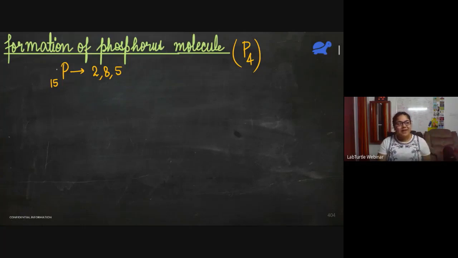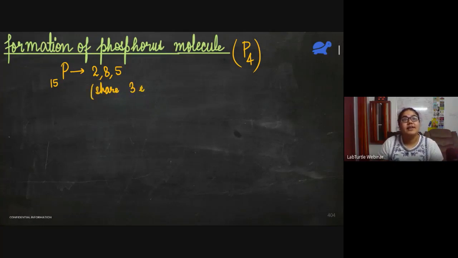Yeah, Meghna, even mine looks like a group of amoeba. What to do? But this is the right answer. You can be sure of that. So it needs 3 electrons. That is why each phosphorus atom will share 3 electrons.